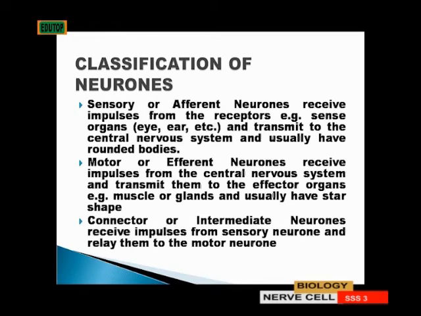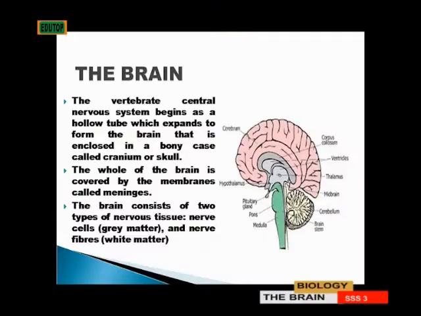The third class of neurons, we have what we call the connector or the intermediate neuron. These receive impulses from the sensory neuron and relay them to the motor neuron. So it's like connecting sensory neuron and motor neuron. That's what the connector neuron does. Now we move to talk about the central nervous system, and first we'll be talking about the brain. And I said the central nervous system is made up of the brain and the spinal cord.